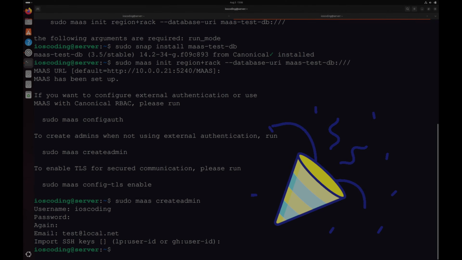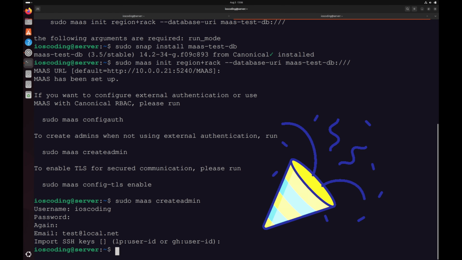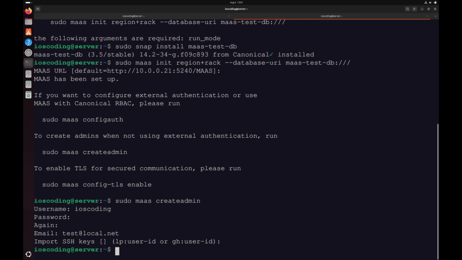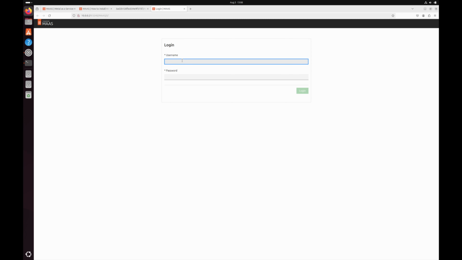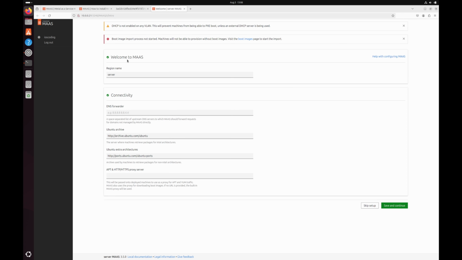So the installation for MAAS is done. Next we will log in to the MAAS UI and explore the features of MAAS. In order to access the MAAS UI, we will head to our browser and then to this URL. This is where MAAS was instructed to run, with port number 5240. Here it is asking us to enter the username we just configured, and the password. If you're logging into the MAAS utility for the first time, you will see this page.